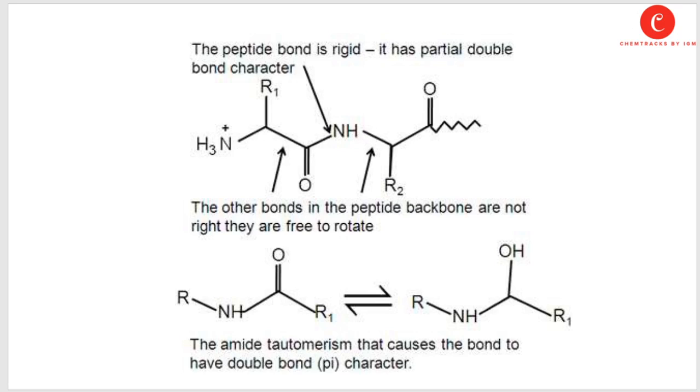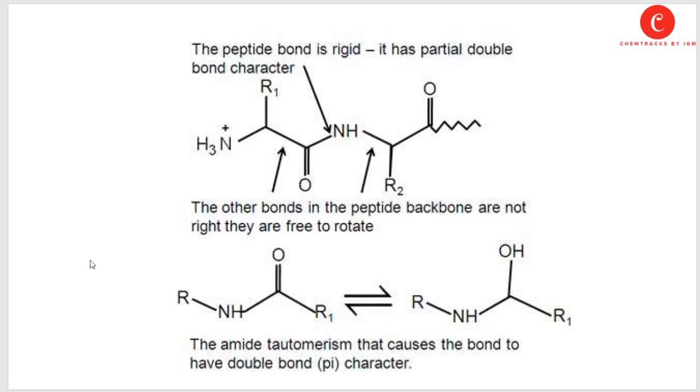The peptide bond is rigid. It has partial double bond character, because a double bond can't rotate around its axis. It's just similar to a double bond. The peptide bond can't rotate about its axis, and the other bonds in the backbone are free to rotate like a single bond.